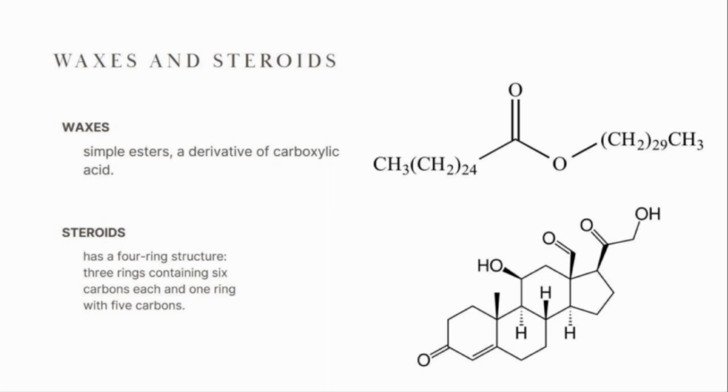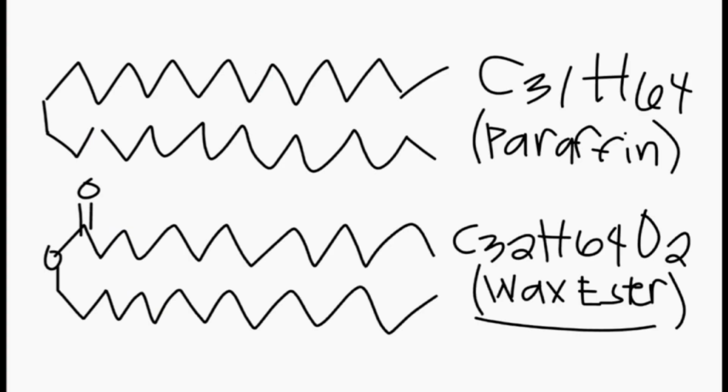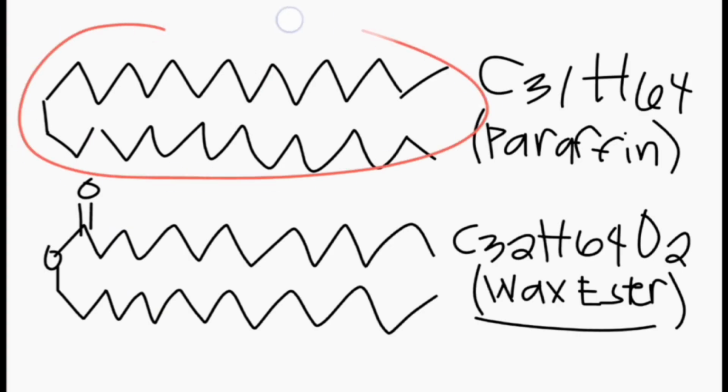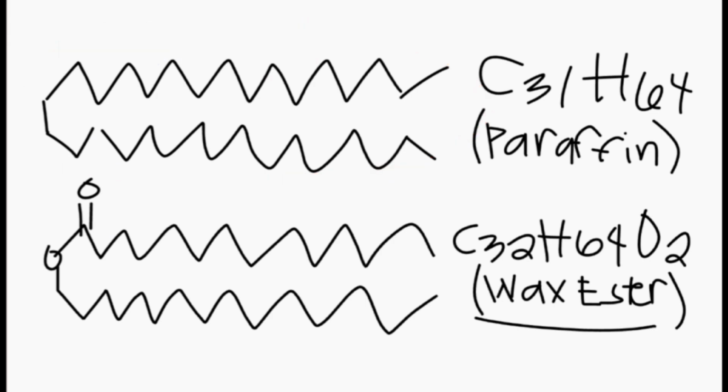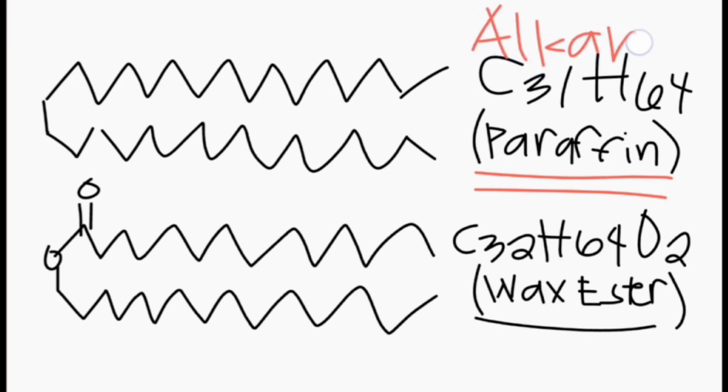The next type of lipid that we need to talk about is waxes. Waxes are nonpolar. They don't mix with water. Waxes contain very long acyl chains, as you can see in this picture above, but they can have many different functional groups. Here we have a paraffin wax with 31 carbon atoms. The functional group is an alkane. An alkane is an organic molecule that only contains carbon and hydrogen. It doesn't have any double bonds, so it's a saturated compound.